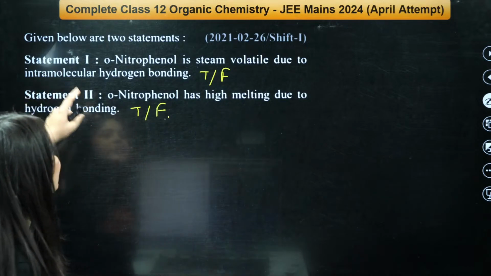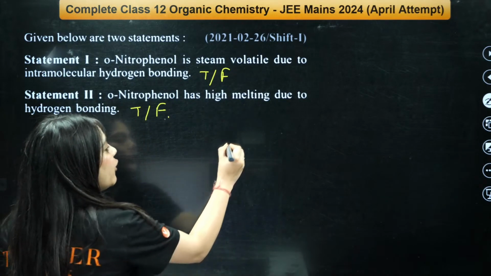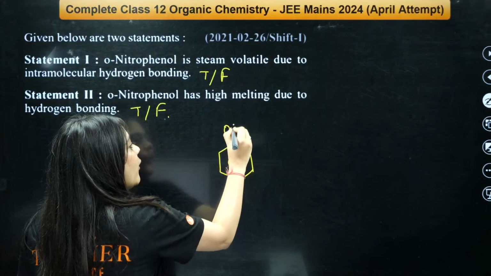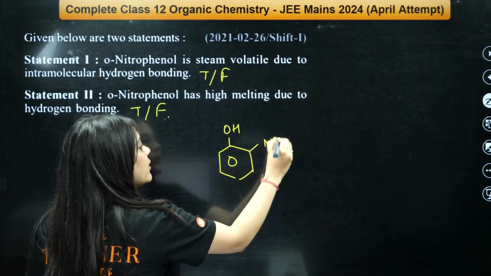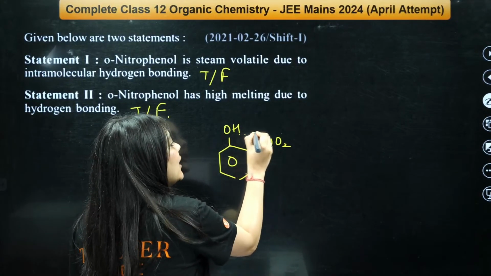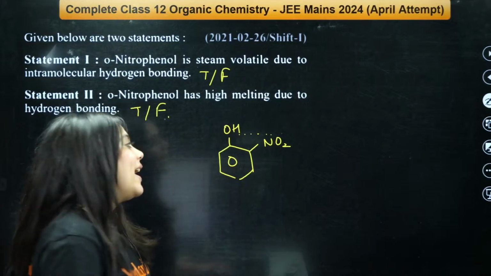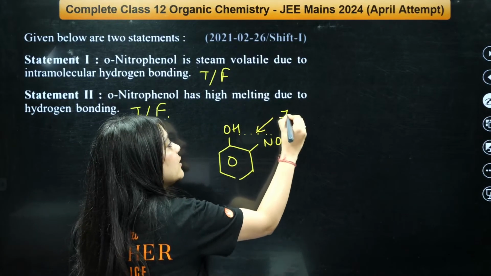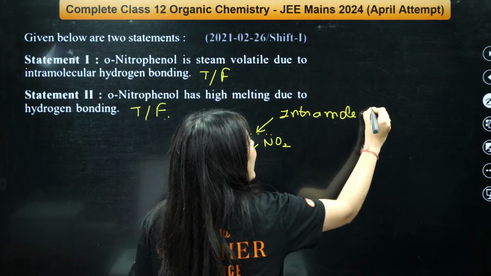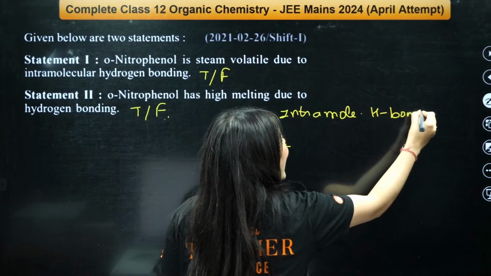So first of all, look at statement number 1. Ortho-nitrophenol looks like this. In ortho-nitrophenol, there is actually intramolecular H bonding. This kind of H bonding is called intramolecular H bonding, right?